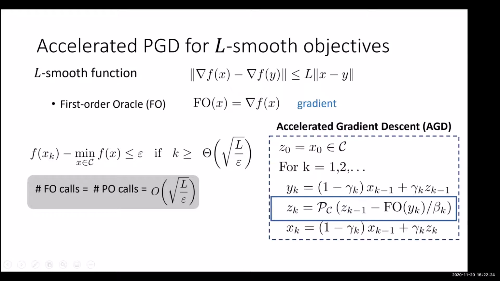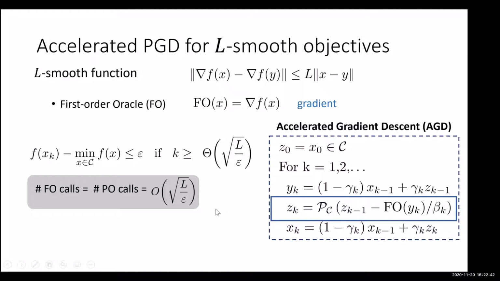Okay. So earlier it was 1 over epsilon square. Now it's square root of L over epsilon, right? And so the number of first order oracle calls and the number of projection calls is square root of L over epsilon, because in each iteration you are doing only one projection call and one first order oracle call, right?